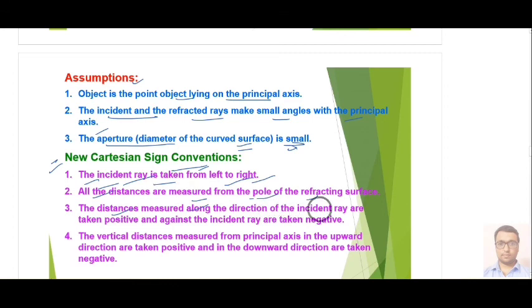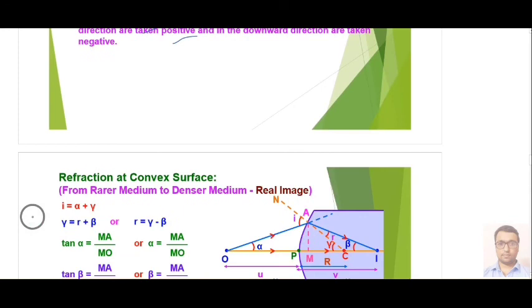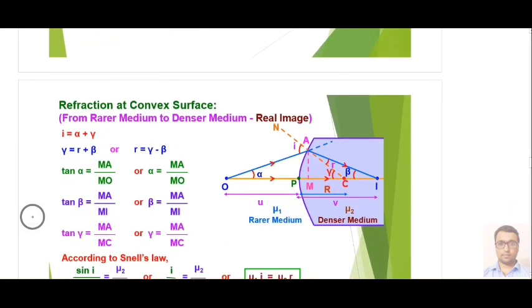Distances measured along the direction of the incident ray are taken positive, that is, if the ray is going towards right, then distances towards left are considered negative. And vertical distances measured from the principal axis in the upward direction are positive. Like in the plus y direction we take positive height, and in the minus y direction we take negative height. So these are the 4 sign conventions.